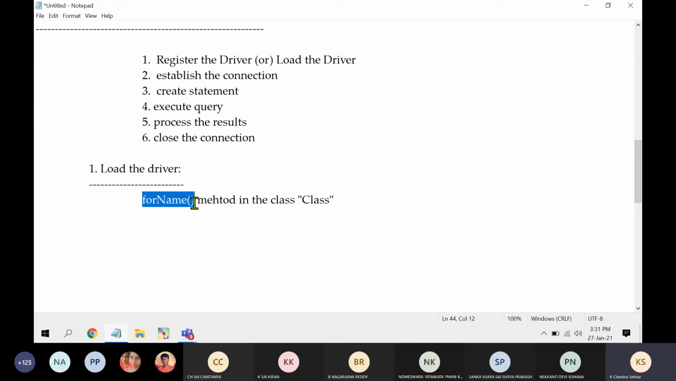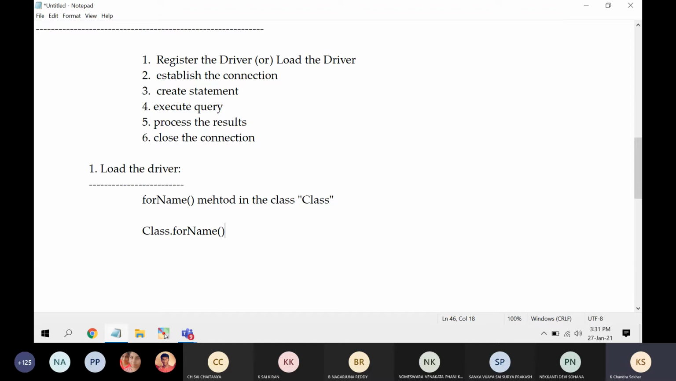How will you invoke a static method? A static method cannot be invoked with the help of an object. A static method can be called with the help of the class name. So what is the class name? Class itself is the class name. So how to use this? Class.forName. This is the way of loading the driver.